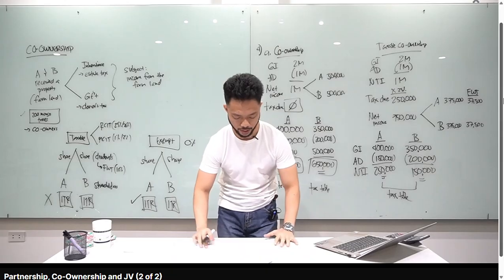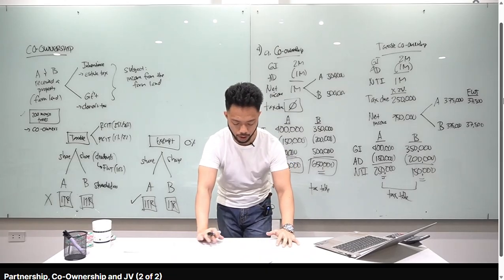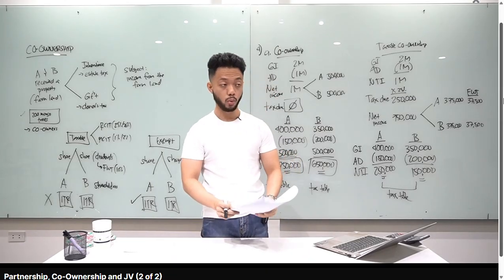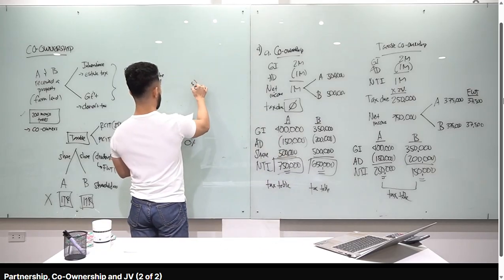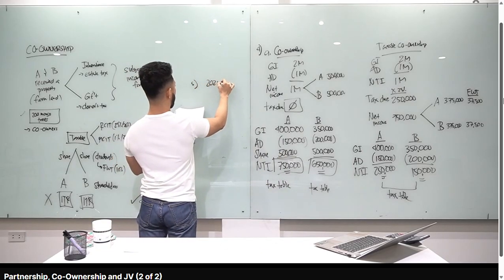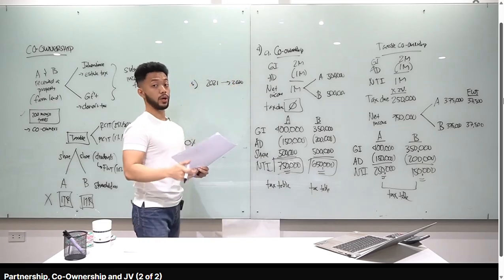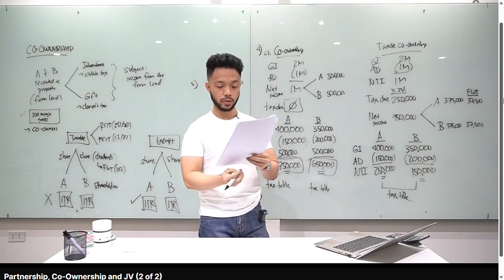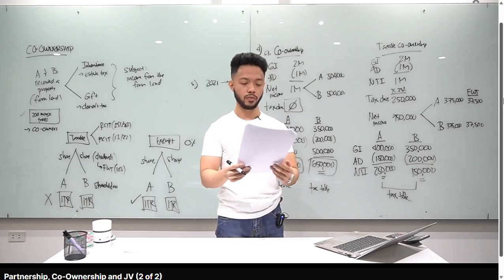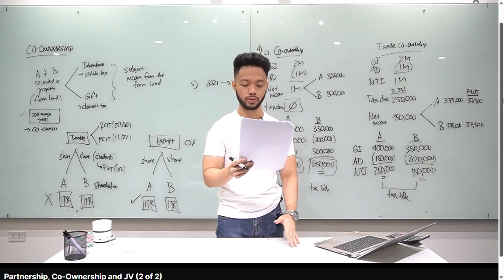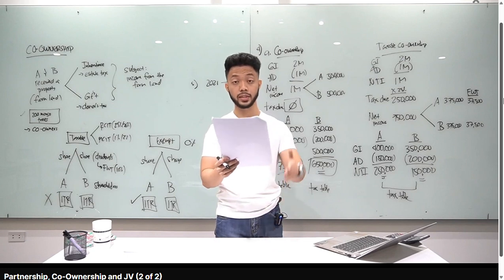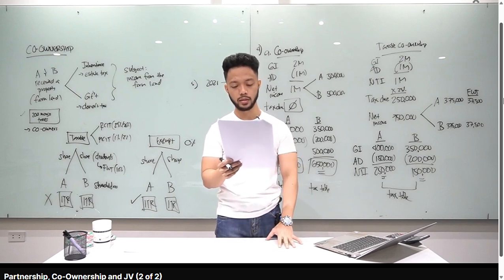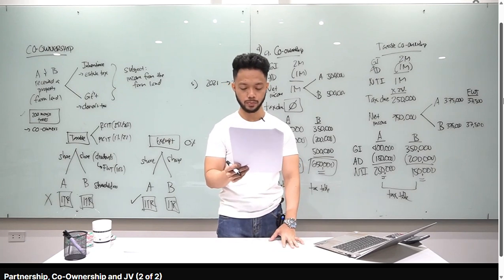Let's go to number 5. A and B inherited an income earning property. Okay. In 2021, change 2021 to 2020. Okay. Typo yan. So, dun sa number 5, yung in 2021, gawin mong 2020. Alright? Basically, 2 years kasi yung sa problem na yan. Without dividing the property. They had a net income of 230,000, which they deposited in a joint bank account. In 2021, they used the money, i-retain mo yung 2021, ha? They used the money in the bank to purchase another income-producing property.